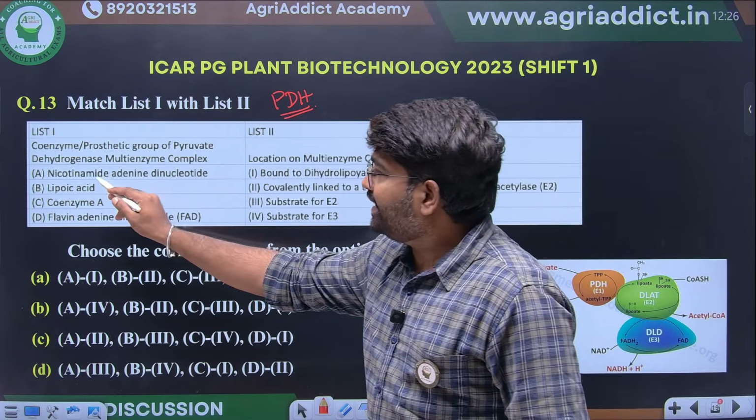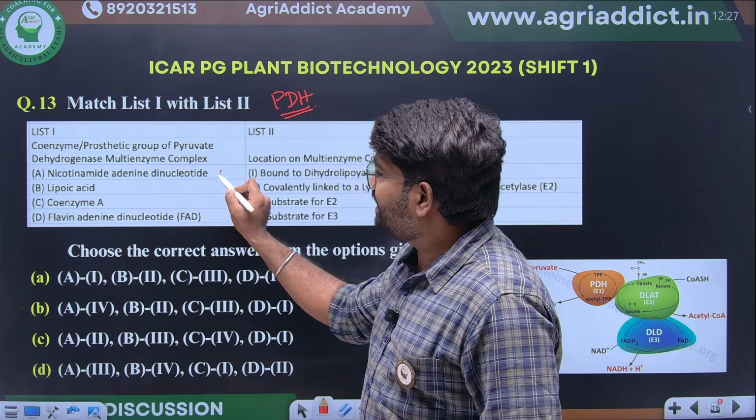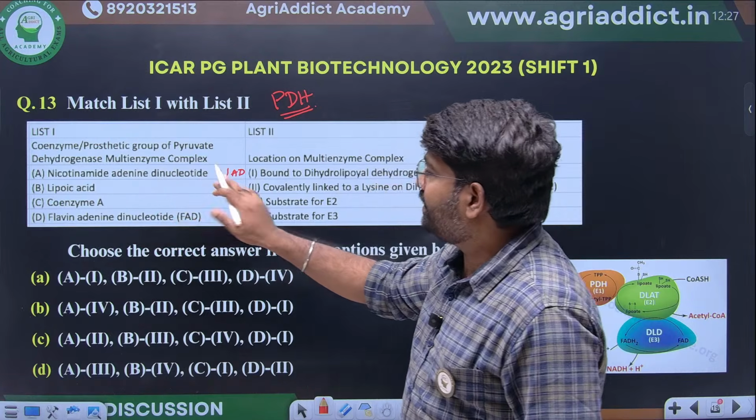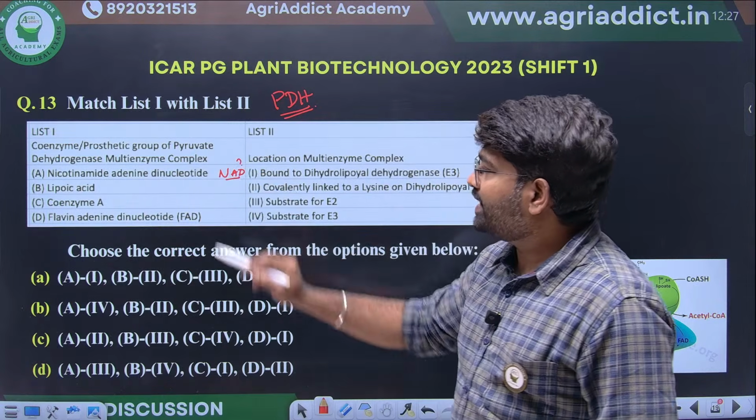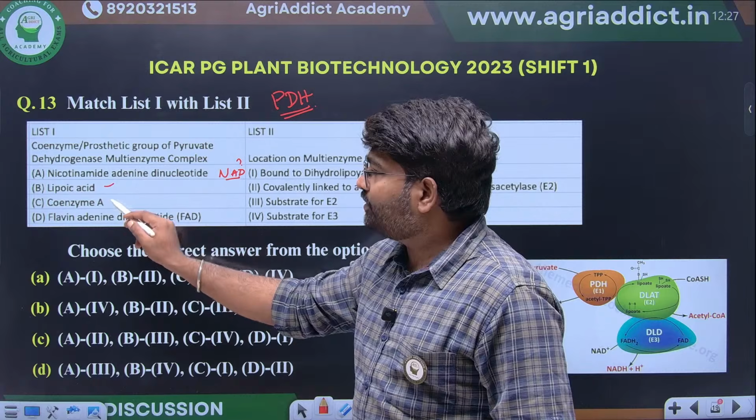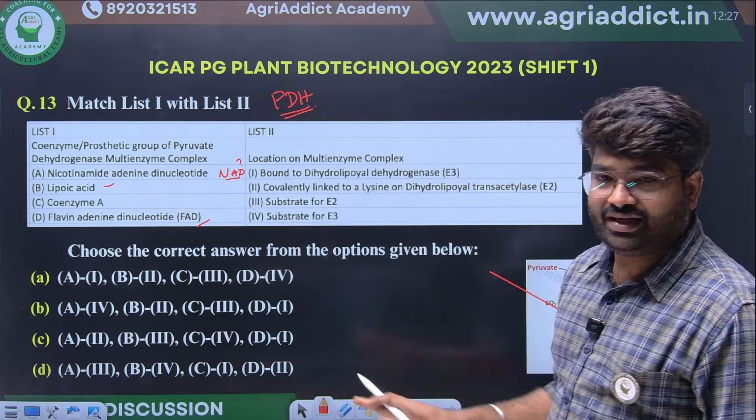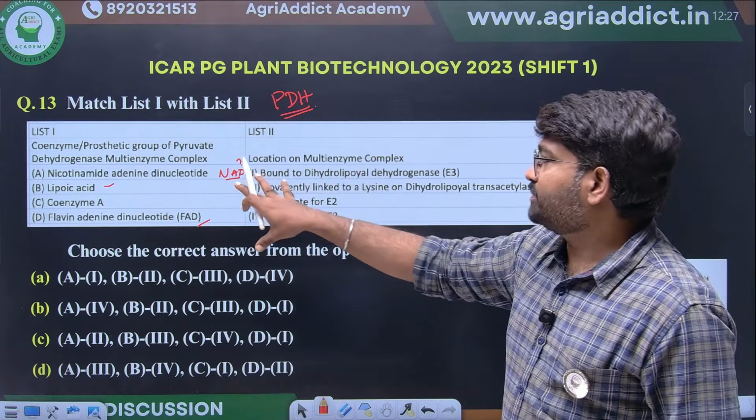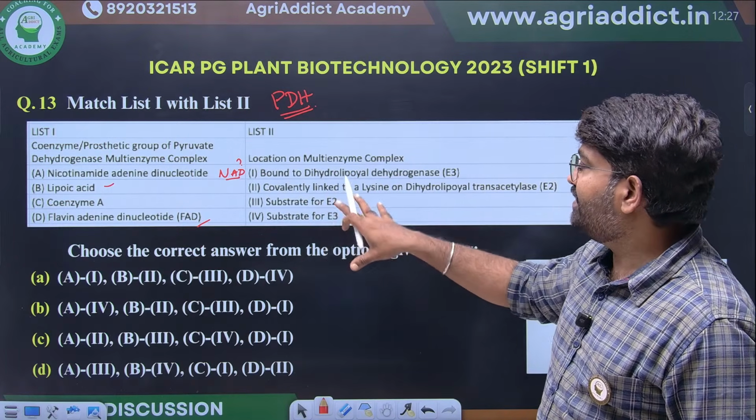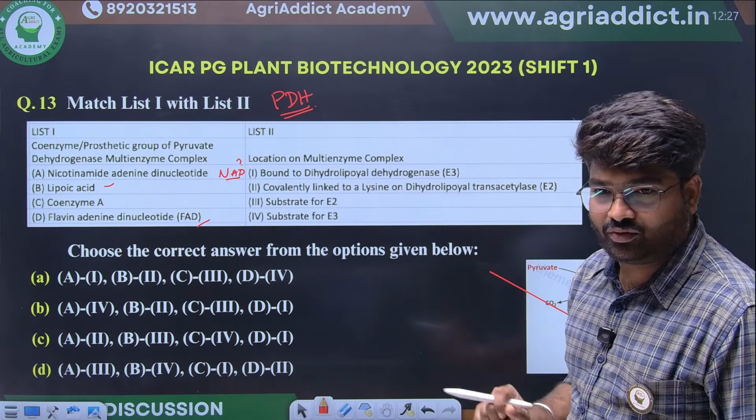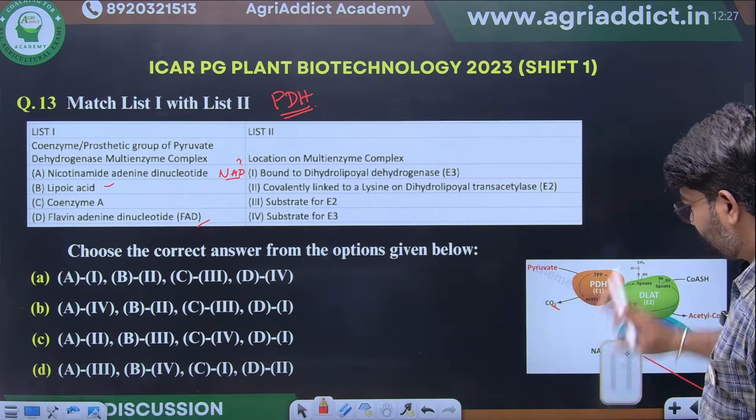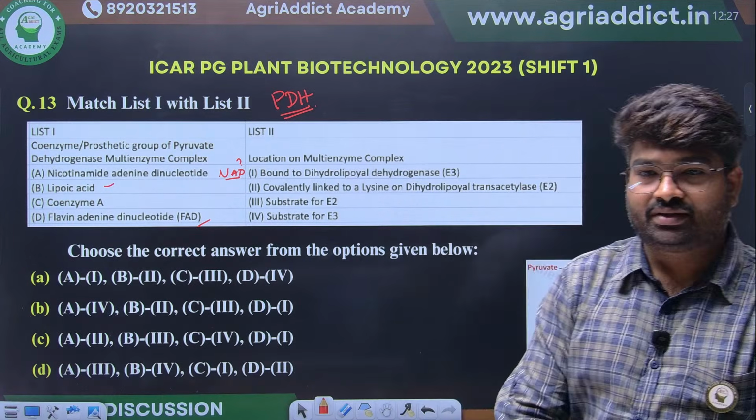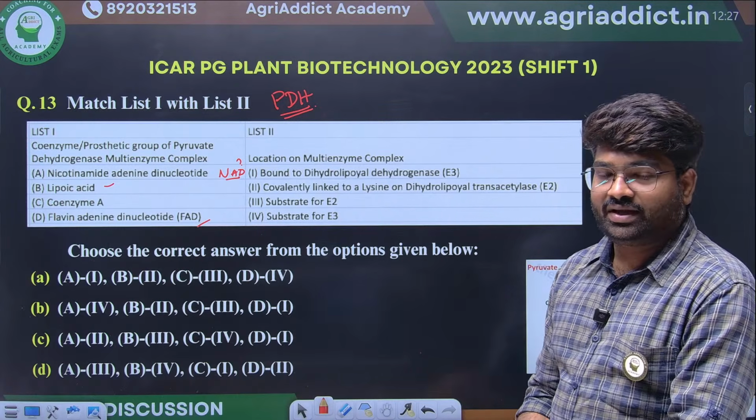Okay, NAD. Nicotinamide adenine dinucleotide. Where will it come as a cofactor? Lipoic acid, CoA, FAD. They have given the different cofactors. Now we have to match which one is the substrate for E2, the substrate for E3, where each cofactor will bind. Kindly match and let me know. Yes, this we have clearly discussed in our lecture itself. Anyone can match and let me know.